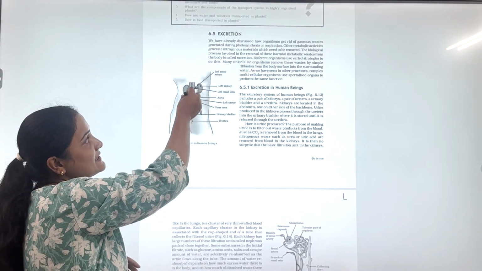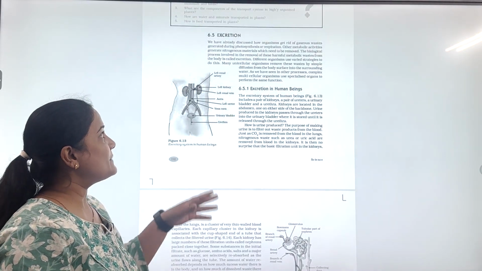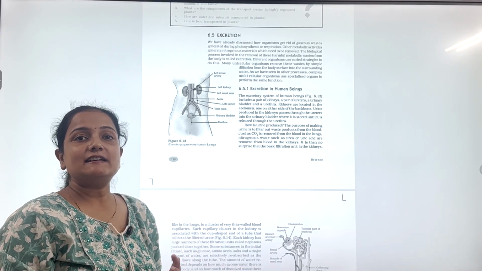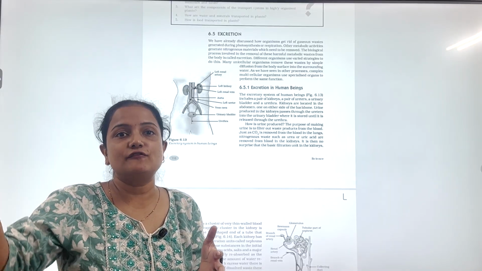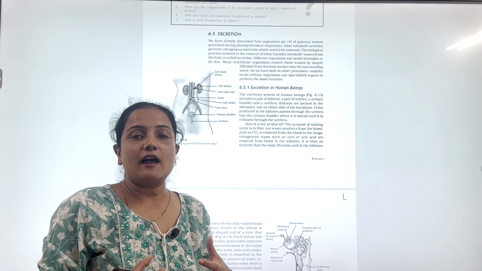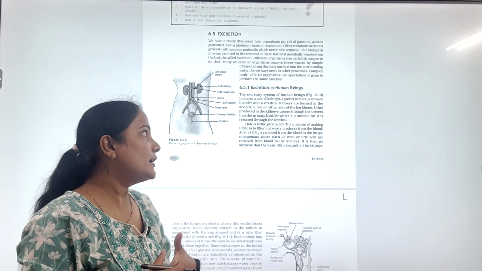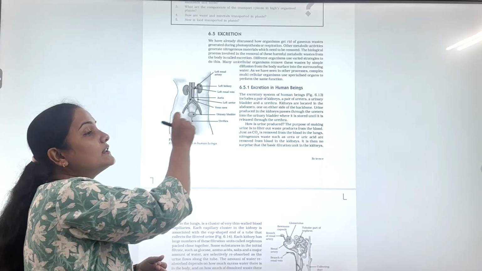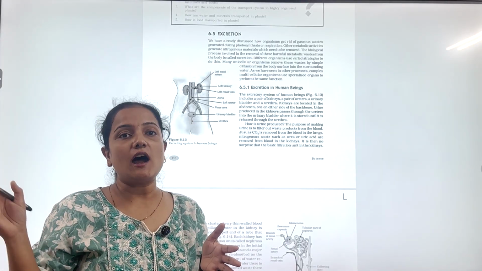Then ureters are there. These ureters carry the urine from the kidney towards the urinary bladder. They basically have a tube-like structure. Then the urinary bladder. The urinary bladder is a muscular organ which holds the urine until it is removed from our body. This urinary bladder is under the control of our wish. It has voluntary muscles, so you can hold your urine as per your wish. Then the urethra. The urethra is a tube which throws out the urine, or removes the waste product from our body to the outside.